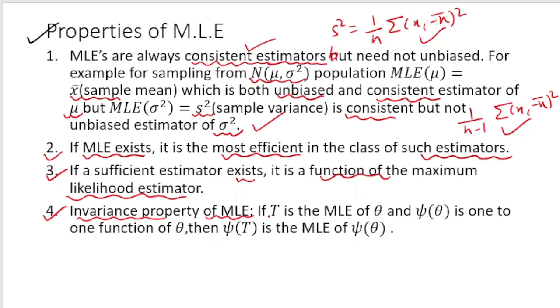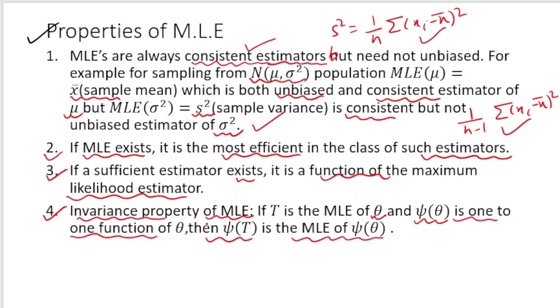So what is that invariance property? That if t is the maximum likelihood estimate of theta and psi theta is a 1-to-1 function of theta, then psi t is the maximum likelihood estimate of psi theta. We have seen the invariance property in case of sufficient estimator and consistent estimator.